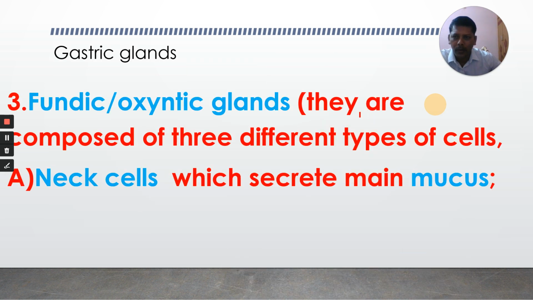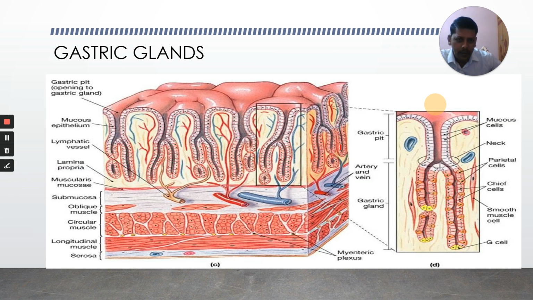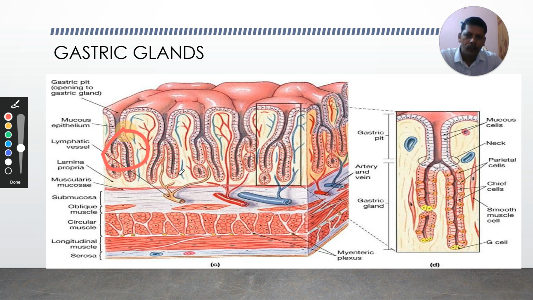This is the wall of the stomach, and in the wall of the stomach we have glands here.